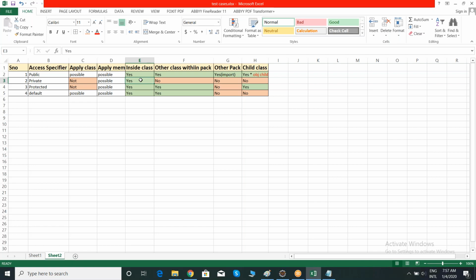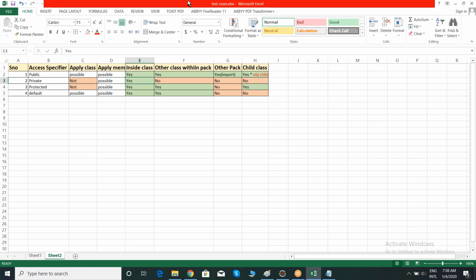So the concept of private class and protected class was removed. You cannot apply protected and private to your class, but you can apply them to your members, nothing but your methods and variables. If my members are private, I cannot access them outside of the class; I can access them only inside that particular class.